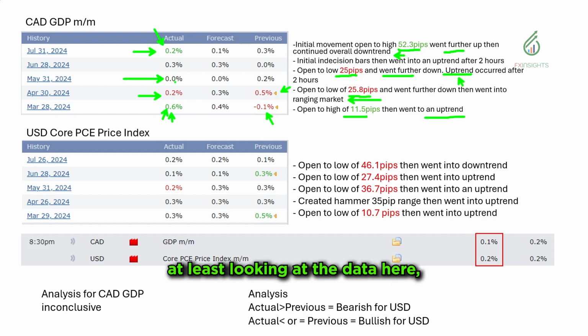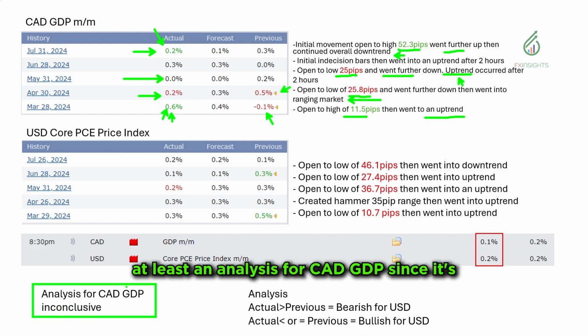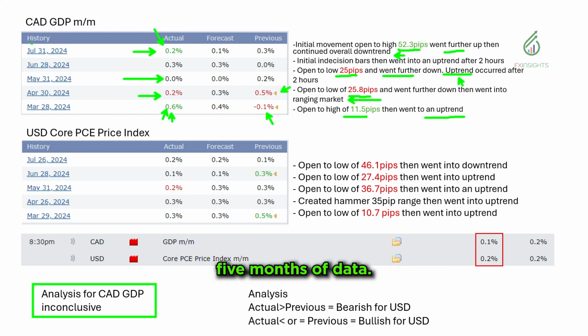At least looking at the data here, basing it on historical data, I would be very careful when trading the GDP, at least for the Canadian dollar. So I don't have an analysis for CAD GDP, since it's reacting very differently for the past 5 months of data. Next, we have the core PCE.